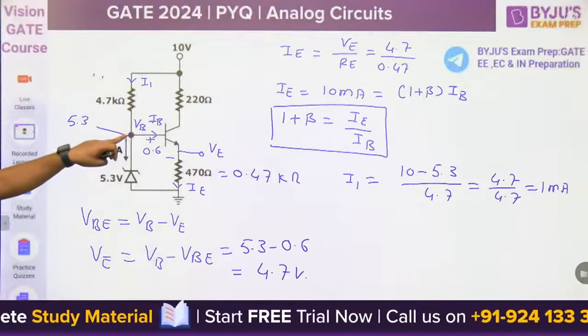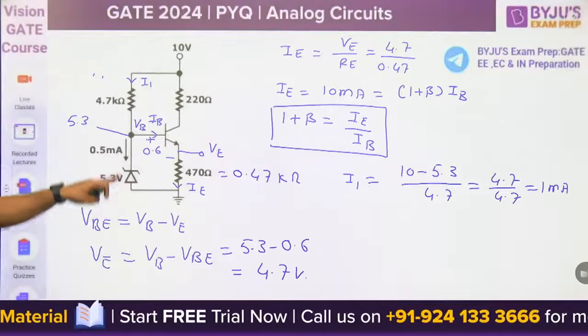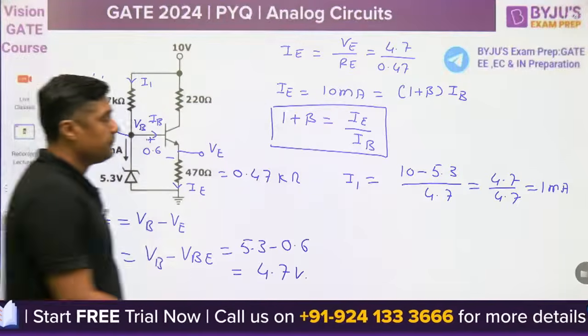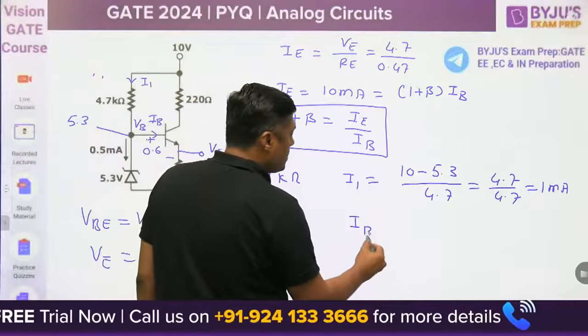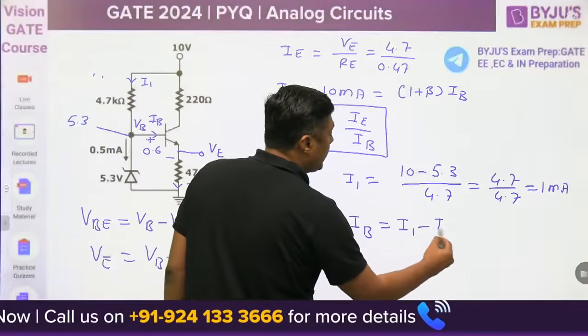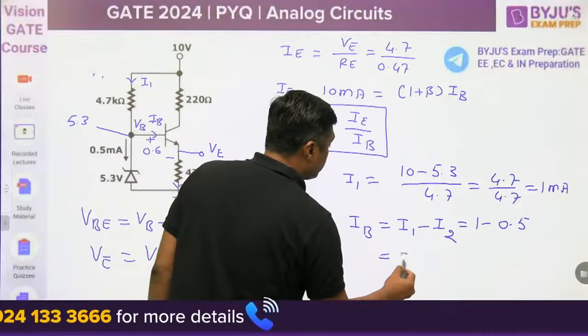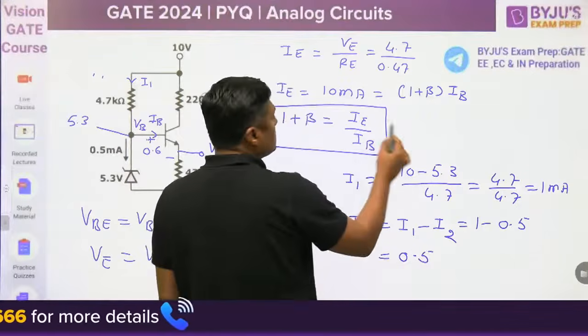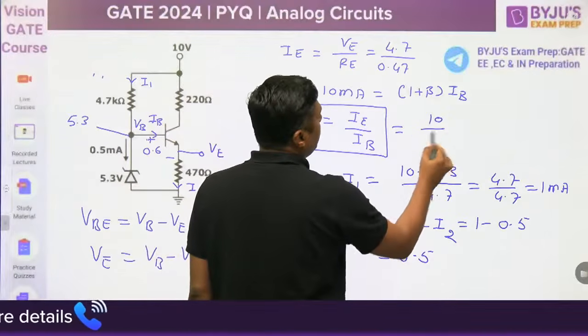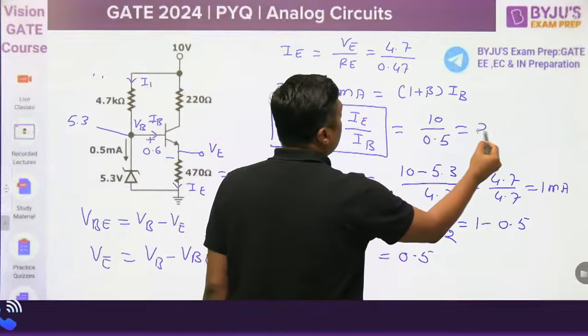And what is the value? 0.5 milliampere, I2. So what is IB? Very easy. IB is equal to I1 minus I2. 1 minus 0.5, that is 0.5. What is the IE? 10 divided by 0.5, that is 20.